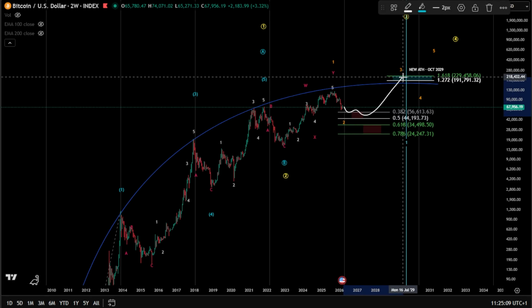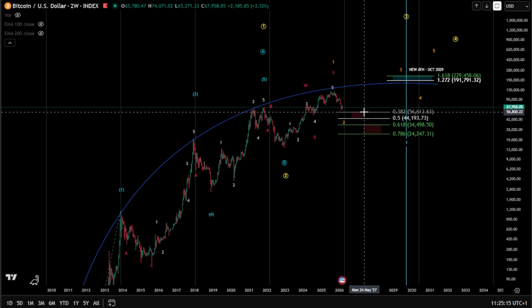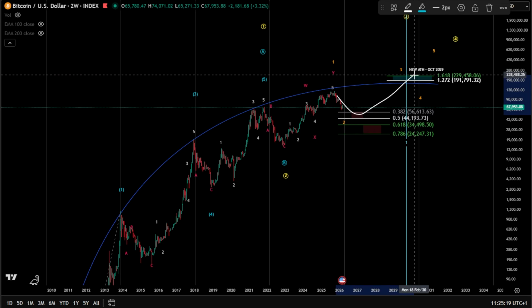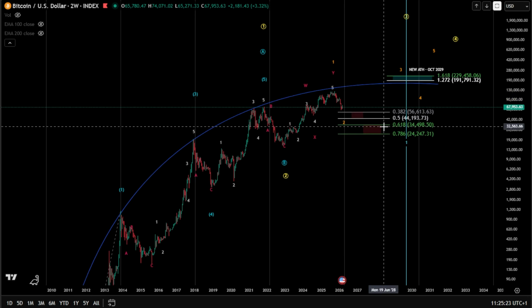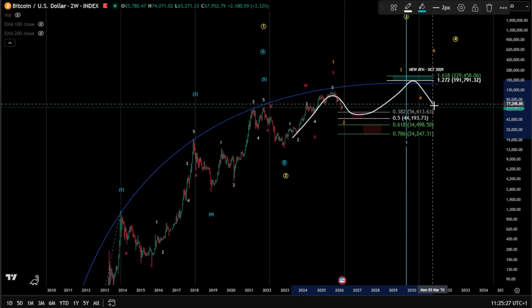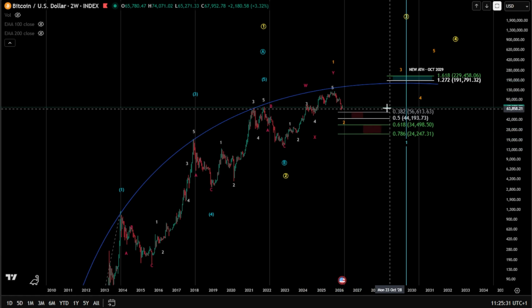Around the 220K, 230K as well can be very likely as 1.618 taken in a supposed shallow wave 2. And in case we get a shallow wave 2, we're going to reach this area. We might come back to the curve here. We might break it a little bit and then push down again. So we'll see how this is going to happen.